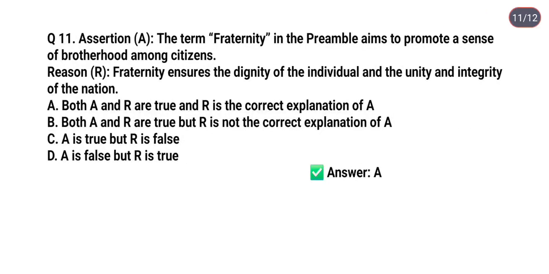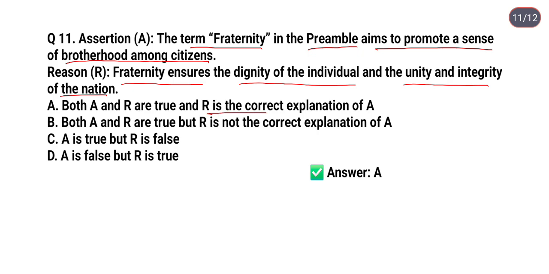The next question is based on assertion and reason. Assertion: the term fraternity in the preamble aims to promote a sense of brotherhood among citizens. Reason: fraternity ensures dignity of the individual and the unity and integrity of the nation. Option A, both A and R are true and R is the correct explanation of A. Option B, both A and R are true, but R is not the correct explanation of A. Option C, A is true but R is false.